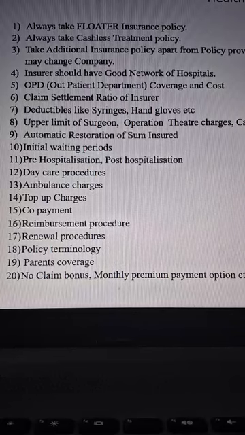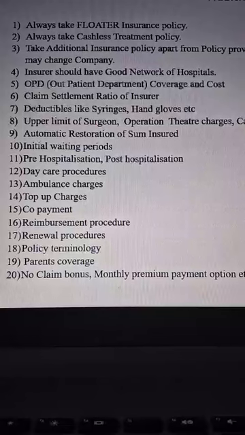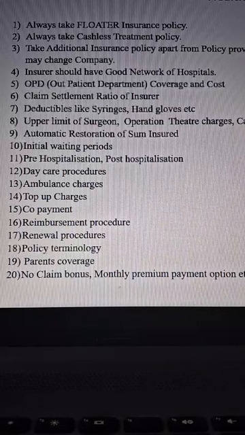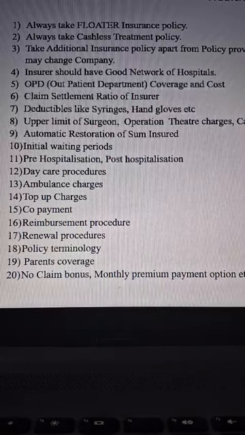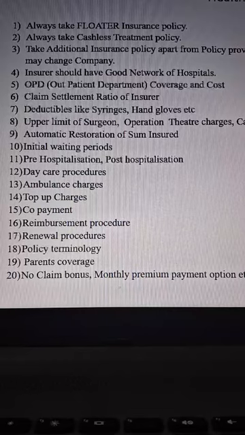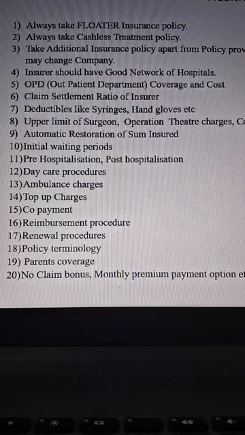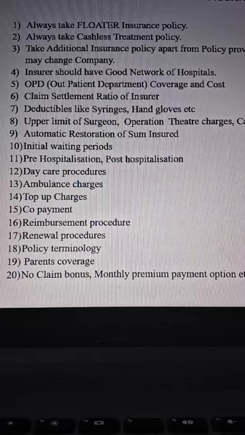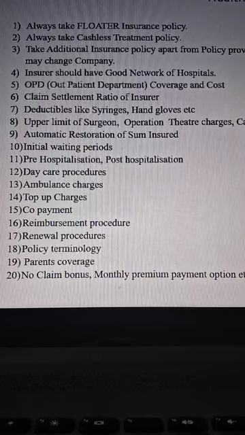Always take a floater policy. That means if a family has self, spouse, dependent children or parents, and any person gets sick and hospitalized, the entire policy sum insured may be utilized for one person or many persons based on the need. I need not specify that for the husband it is this much, wife this much, child 1, child 2 this much. No need to specify. So the sum insured is a common amount, a maximum ceiling amount for any of the family member or members. That is the meaning of a floater policy.